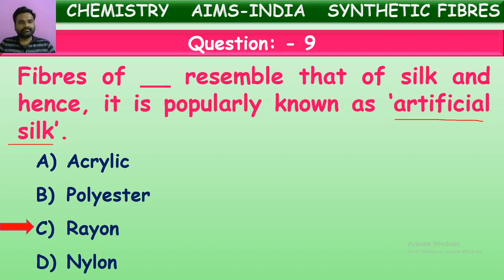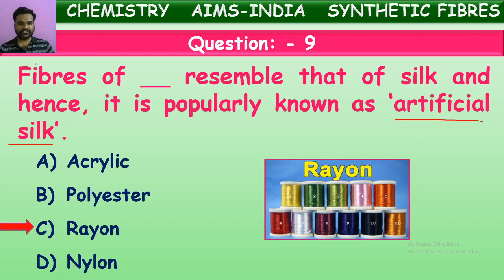From where is rayon prepared? Rayon is, of course, a synthetic fiber. It is prepared from a natural source, that is wood pulp. Wood pulp is regenerated to form rayon fiber. This rayon fiber seems like silk, it is as smooth as silk fiber, and it shines in the same way. That is why it is called artificial silk. See here, the fibers of rayon, you can see they are shining like silk fiber, but they are artificial, man-made. So this is called artificial silk. Good. Next one.